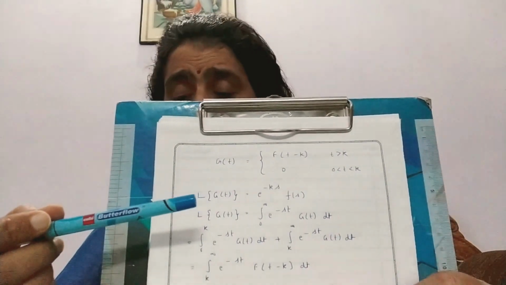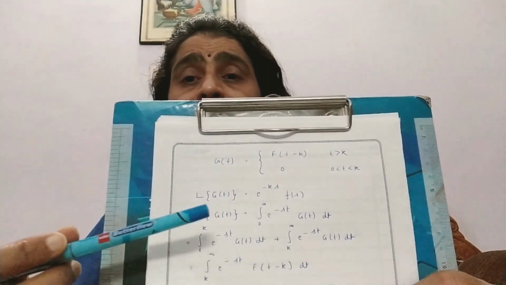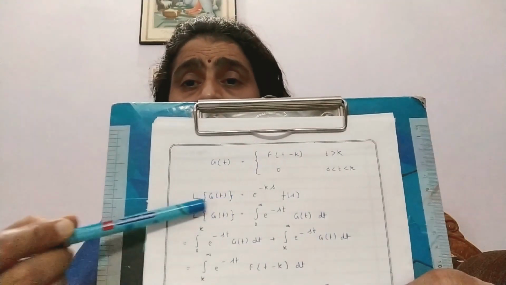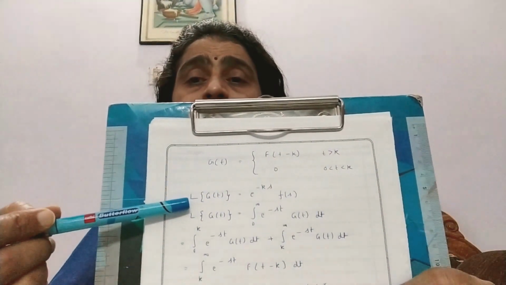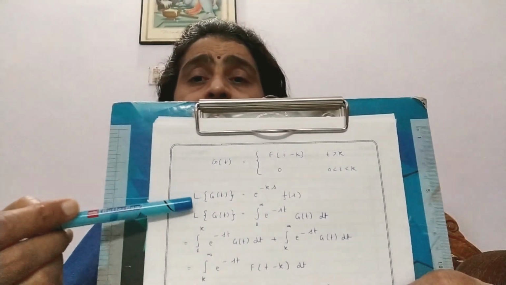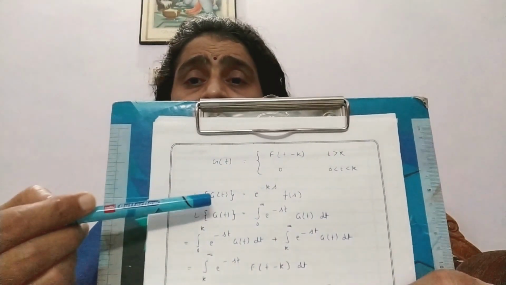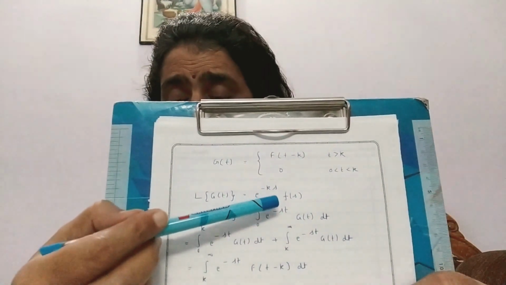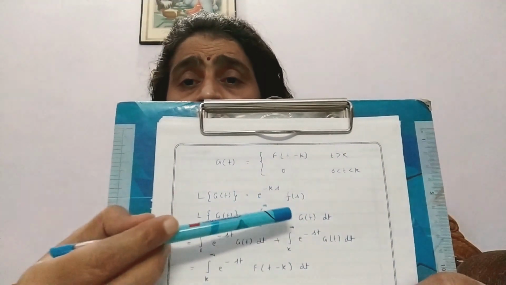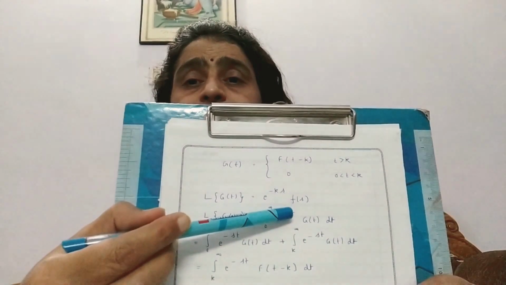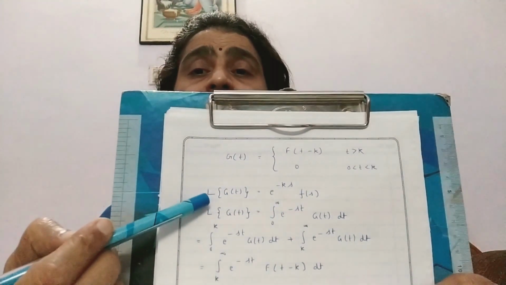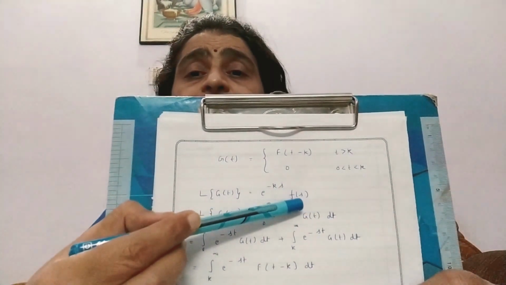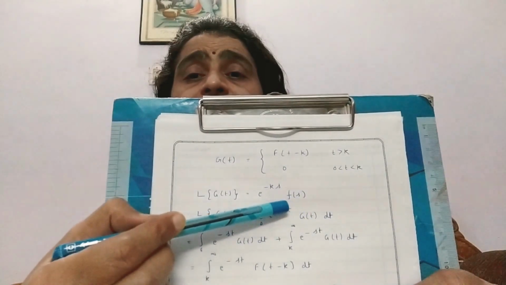Then you will have to write the statement that L of G(t), meaning the Laplace transform of this function G(t), will be equal to exponential of minus ks into f(s). This is the Laplace transform, and the function which we were receiving after transform was f(s), so we write that here.